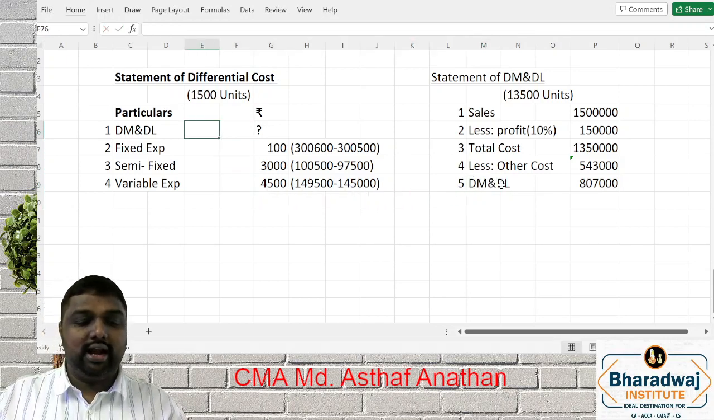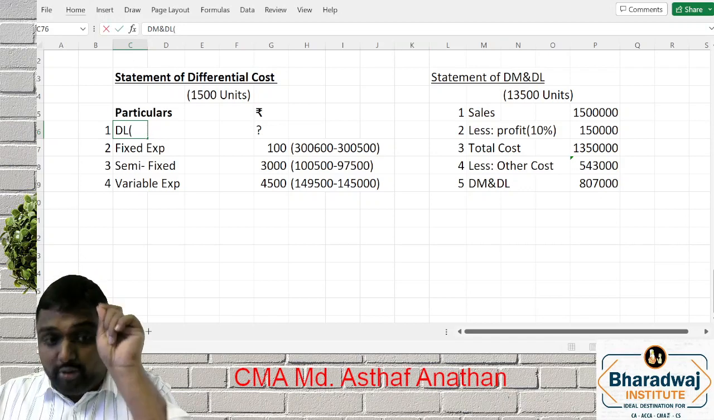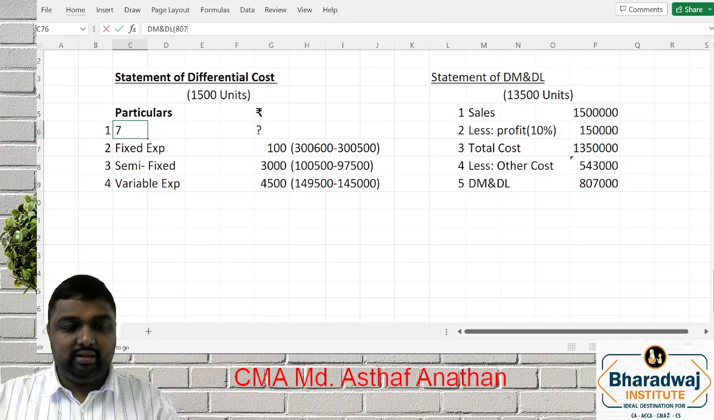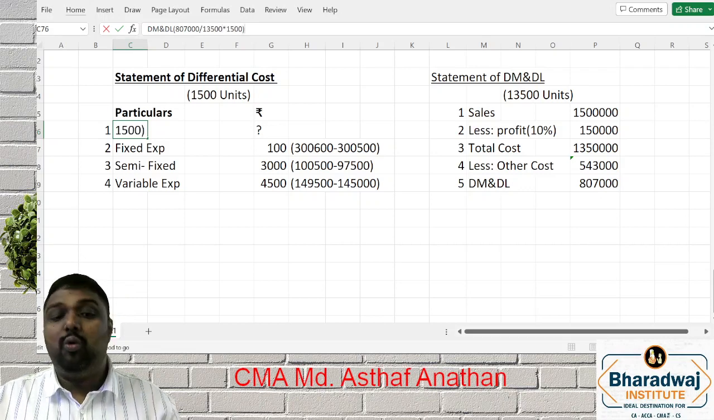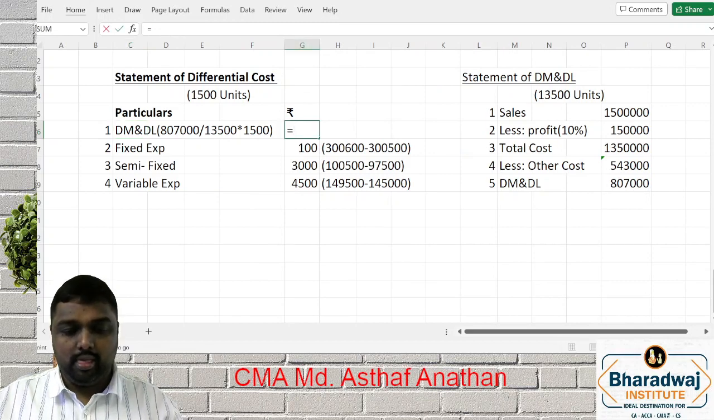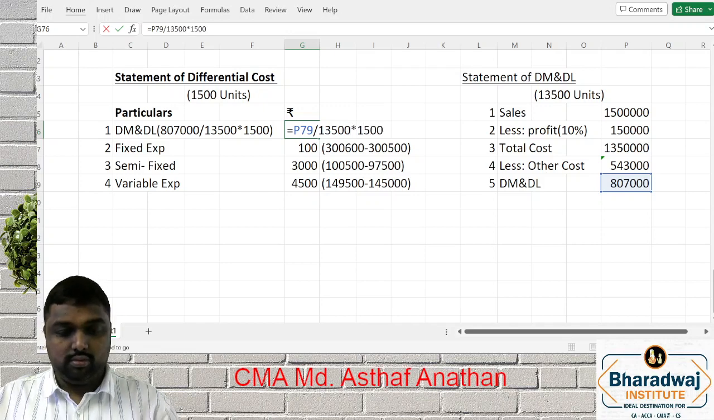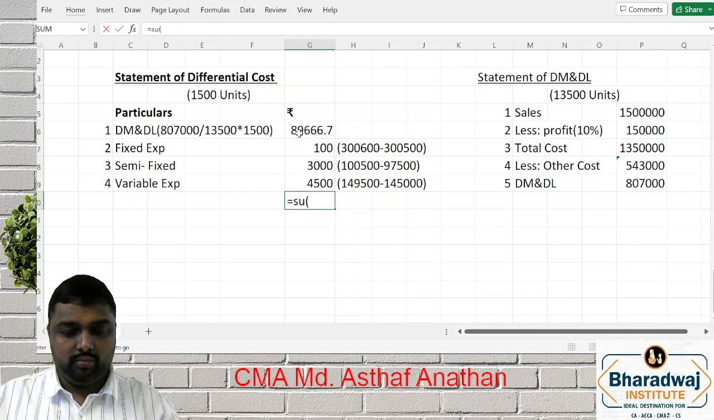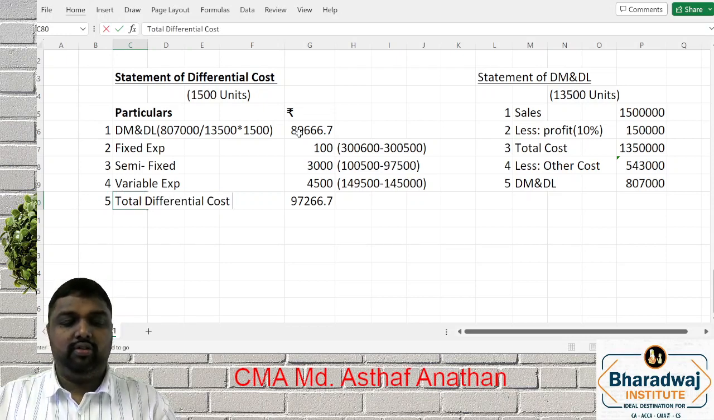Now how you will get the data here? 8,07,000. They tell it's constant per unit. So 8,07,000 is for 13,500. What will be for 1,500? That's only the point. So answer is over. So this is called total differential cost.